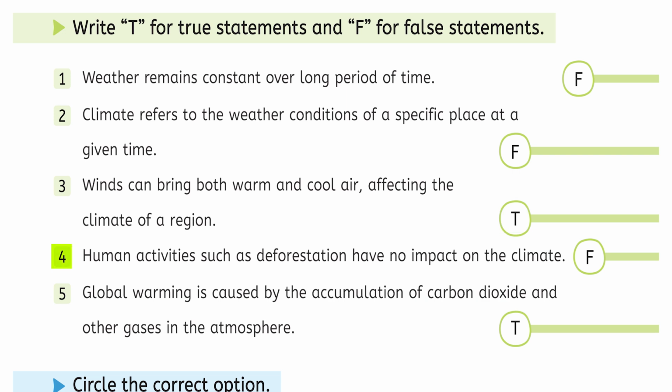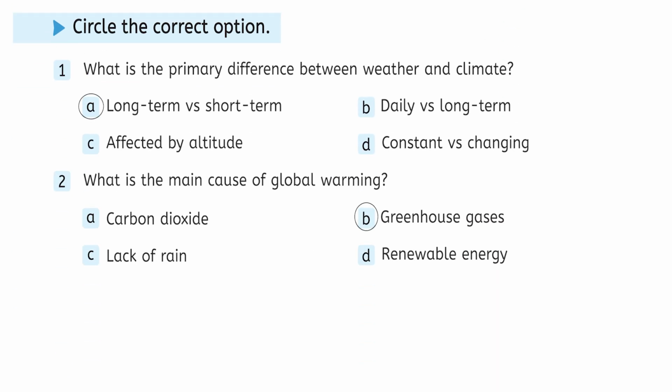Number 3, winds can bring both warm and cold air, affecting the climate of a region. True. Number 4, human activities such as deforestation have no impact on the climate. Statement is false. Number 5, global warming is caused by the accumulation of carbon dioxide and other gases in the atmosphere. Statement is true.